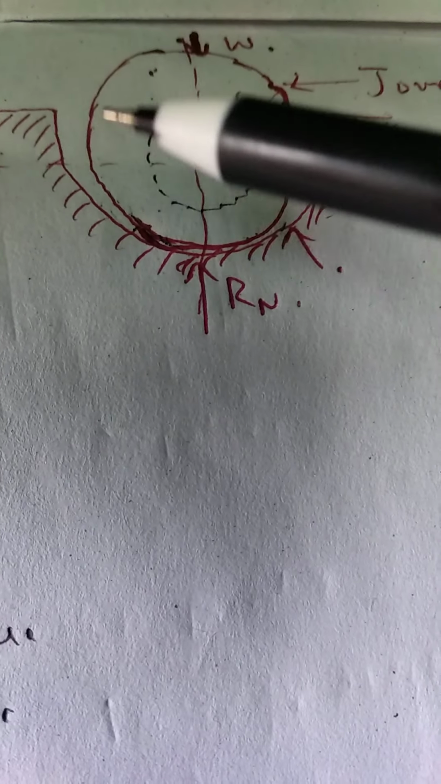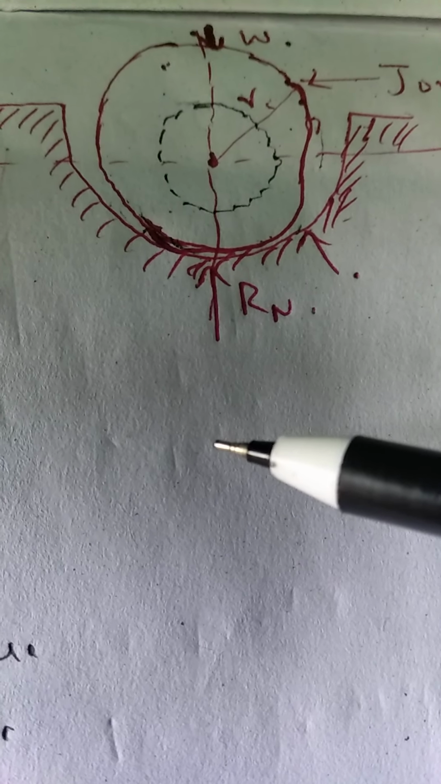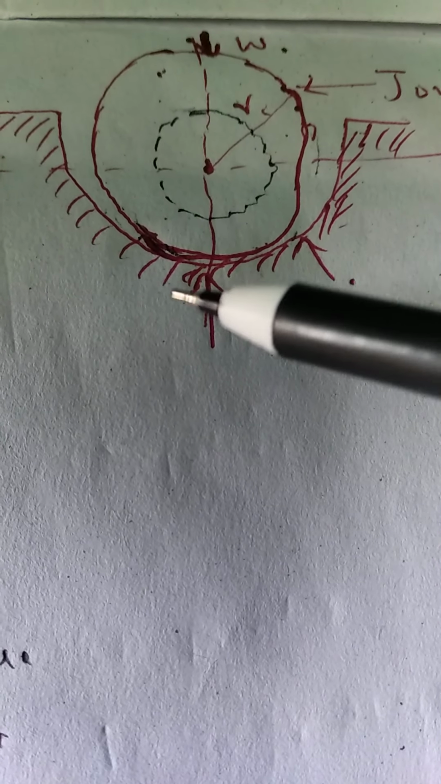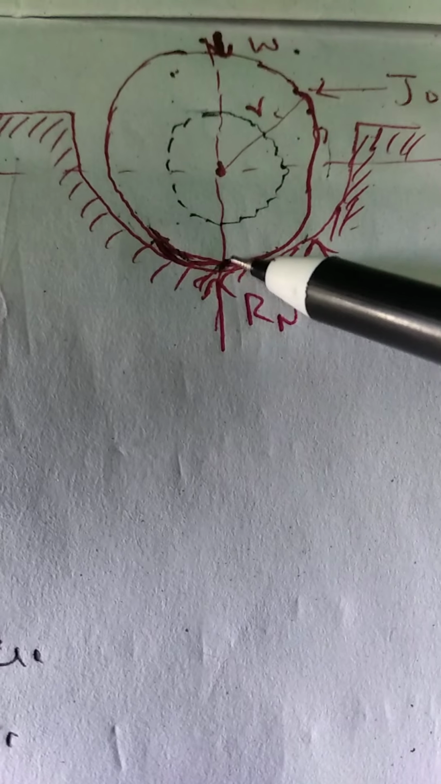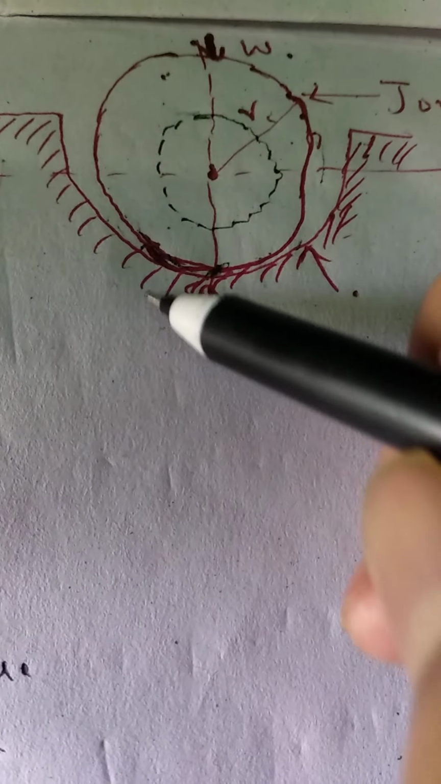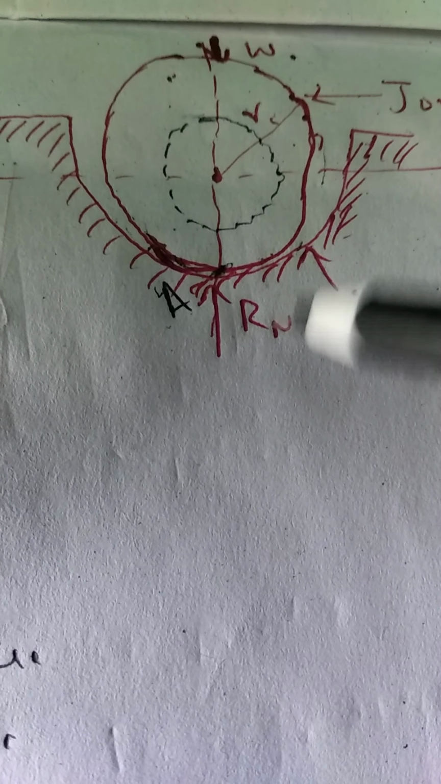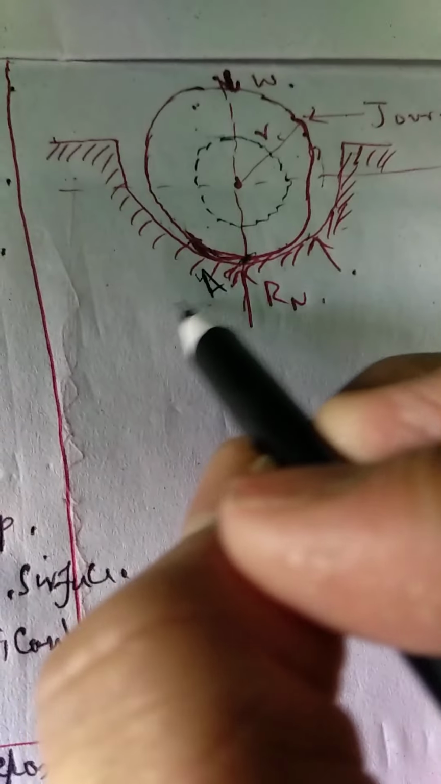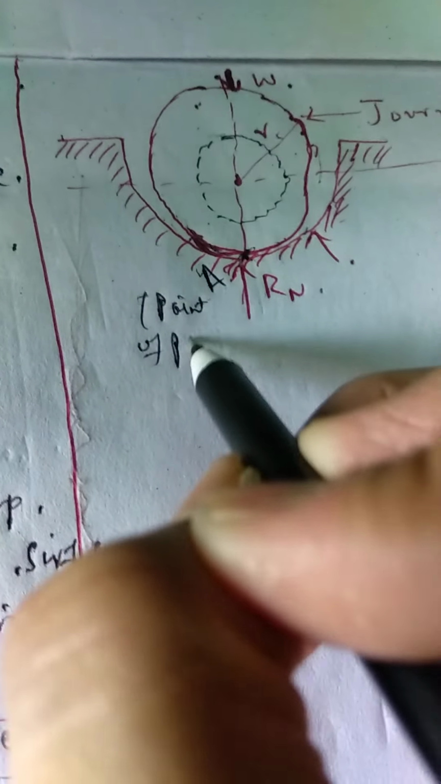Now, when this journal is stationary on the bearing, this reaction force Rn will act normally. This Rn will act vertically upwards at the center point. Suppose this is A, the center point, so it will act normally at this point, and this point A is known as the point of pressure.